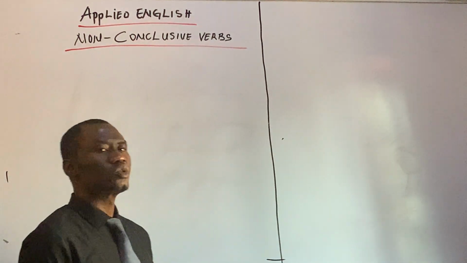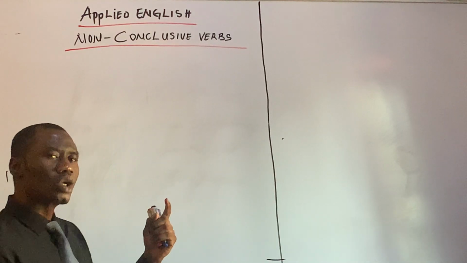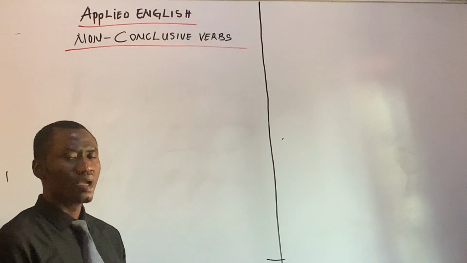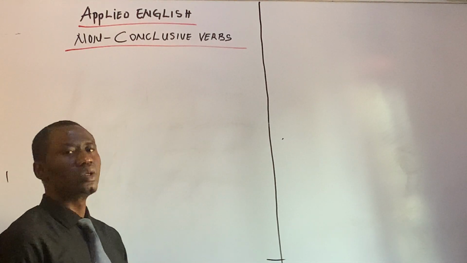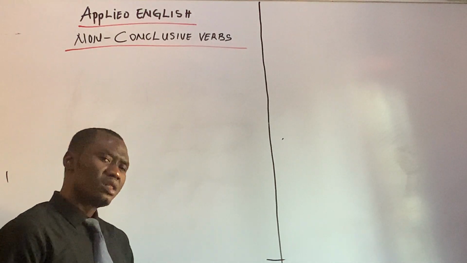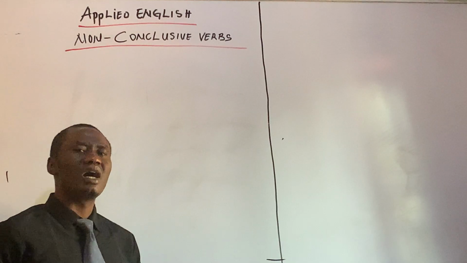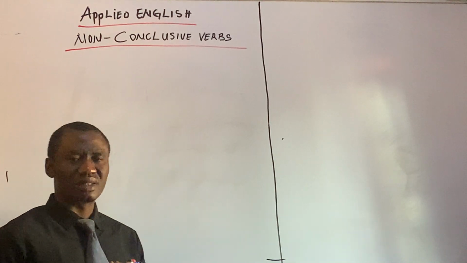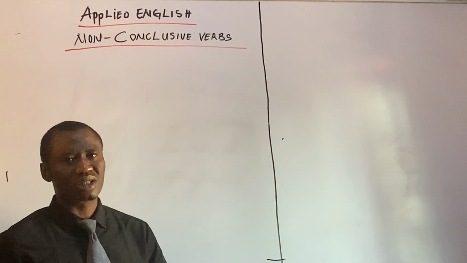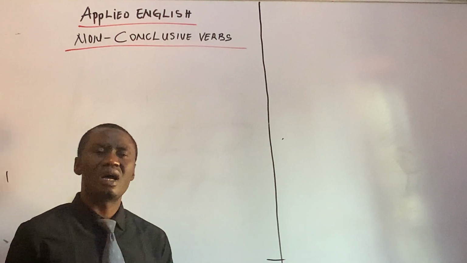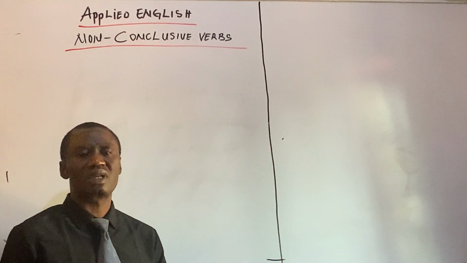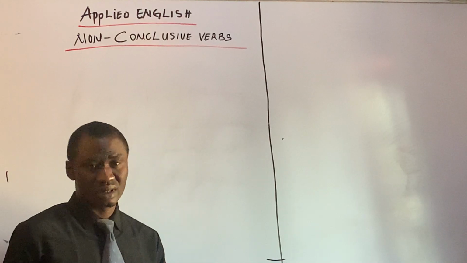In this class, we'll be looking at the non-conclusive verb. The question is, what are the non-conclusive verbs? The non-conclusive verbs are verbs that describe a state and not an action. I'll say that again. The non-conclusive verbs are verbs that describe a state and not an action.